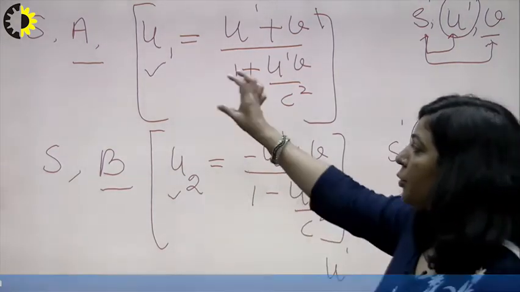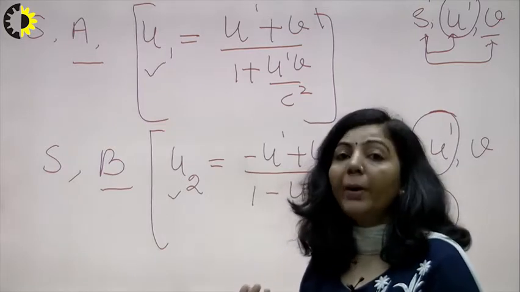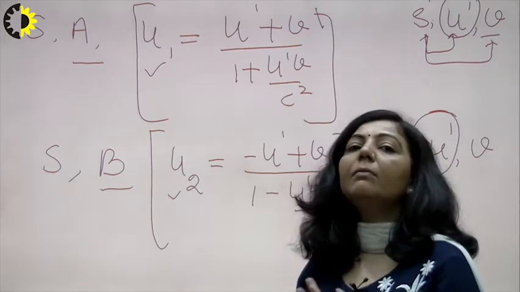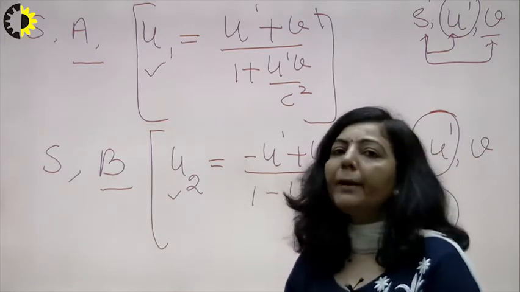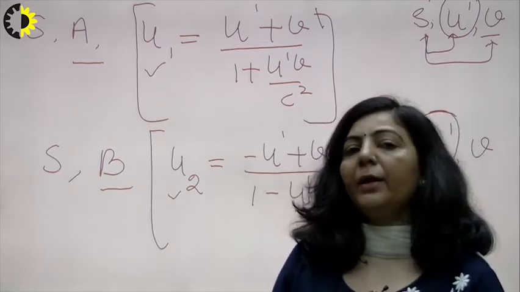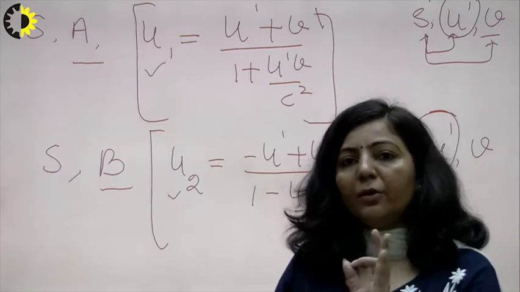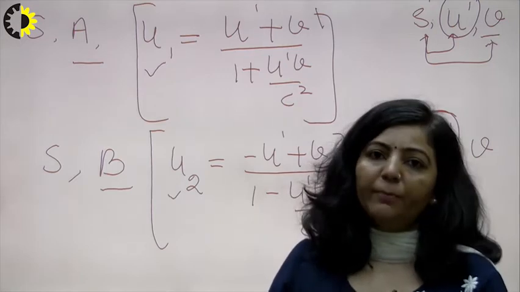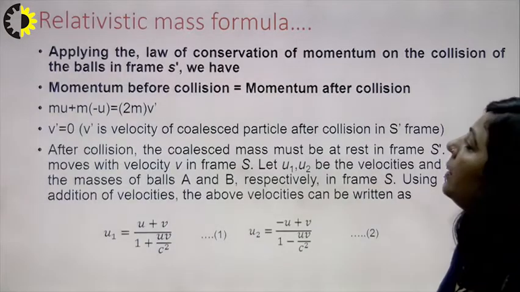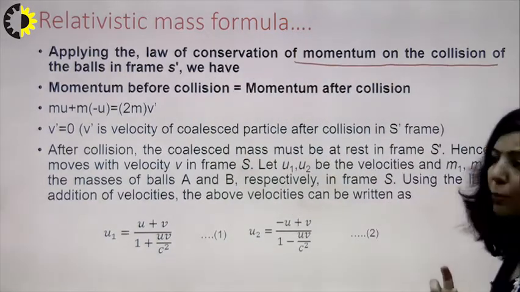Now using this U1 and U2, and applying the law of conservation of momentum, because the momentum before the collision will be exactly equal to the momentum after the collision, you will apply that law with respect to the stationary observer, and using that concept you will derive a relationship between mass and velocity of a particle. So how will we derive that? We will apply the law of conservation of momentum on the collision of these two particles.